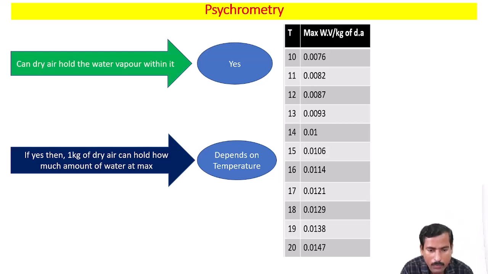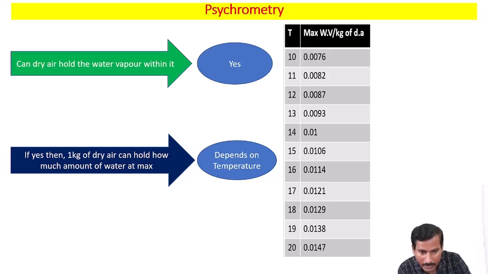So I have collected some experimental data in order to understand the concepts and terminology very clearly. So instead of that, I will just modify the question. 1 kg of dry air at 10 degrees Celsius, how much amount of water vapor can it hold at max? Now the specific answer is 0.0076 kg of water vapor. That is, 1 kg of dry air at 10 degrees Celsius can have 0.0076 kg of water vapor at max.